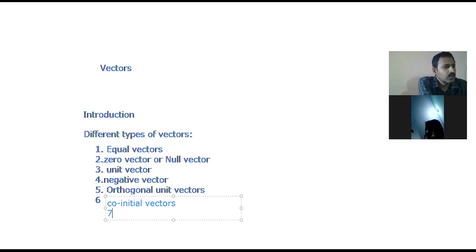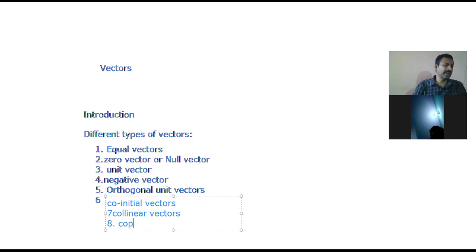Next, the seventh one is collinear vectors. And the eighth one is coplanar vectors.